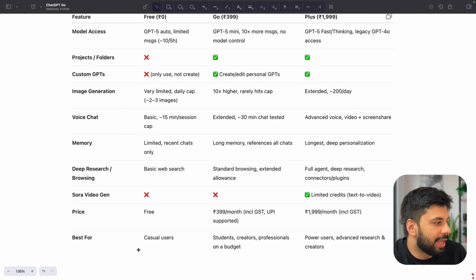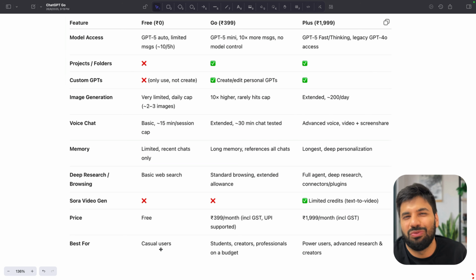And coming to best for, I think yes, GPT free is more than enough for any casual user who just wants to use it, let's say 5 to 10 times a day for basic understanding, and you are fine with the chat. For a little power user, coming to students, creators, or even professionals who are on a budget, or if you just want to first upgrade your workflow, then I believe this Go is a perfect plan. So kudos to OpenAI for creating this.